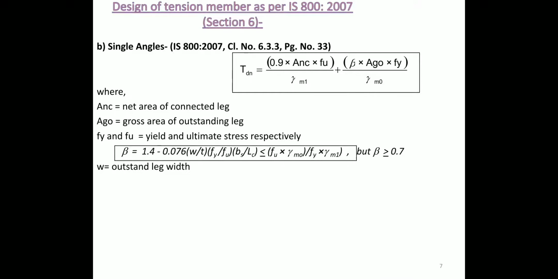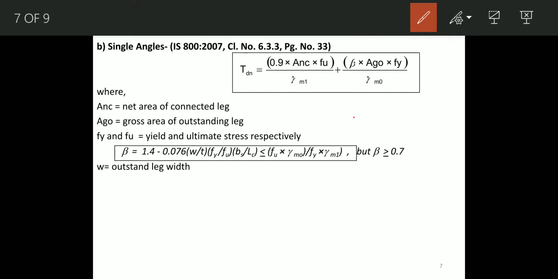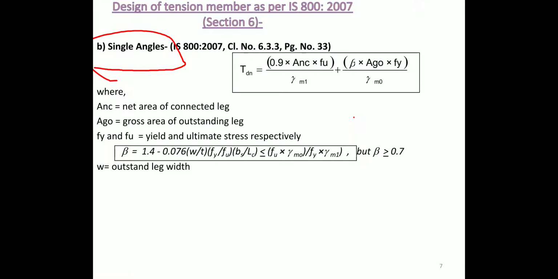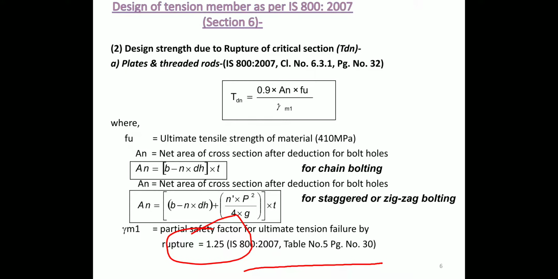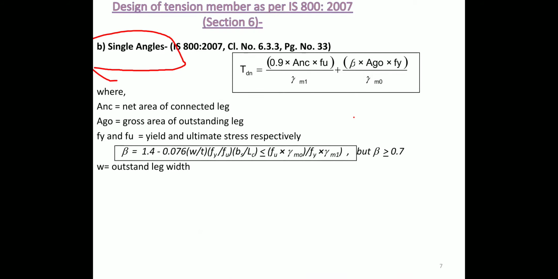Then after calculating the strength for plates and threaded rods, the next type is the single angle section, IS 800:2007 clause number 6.3.3, page number 33.